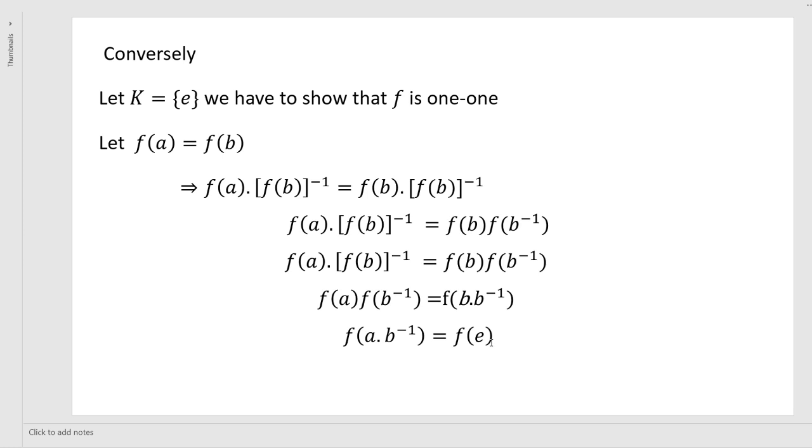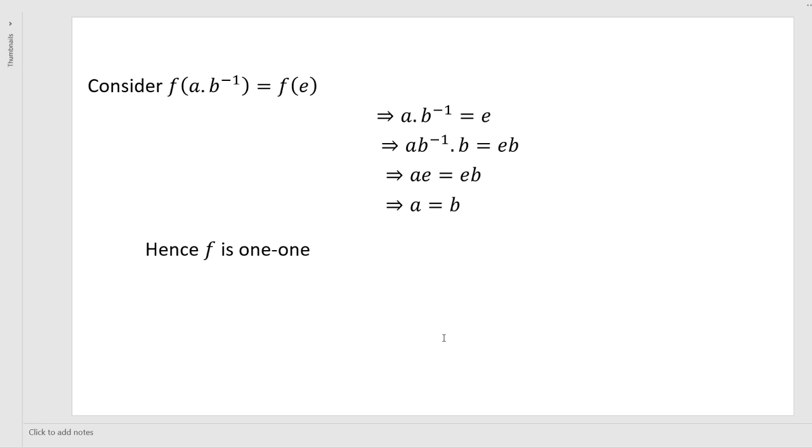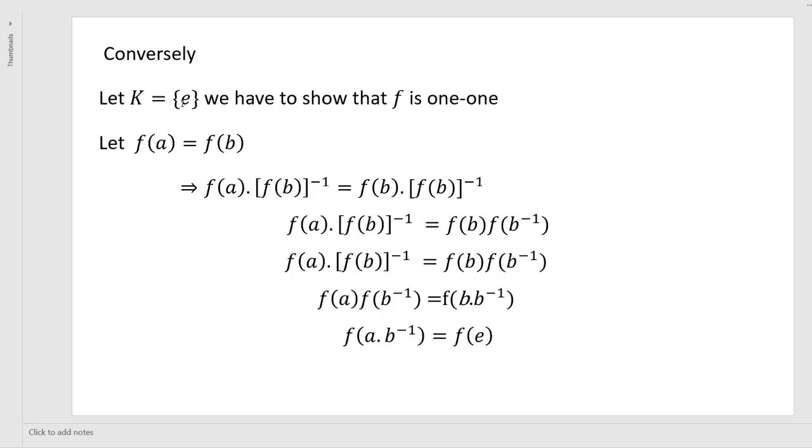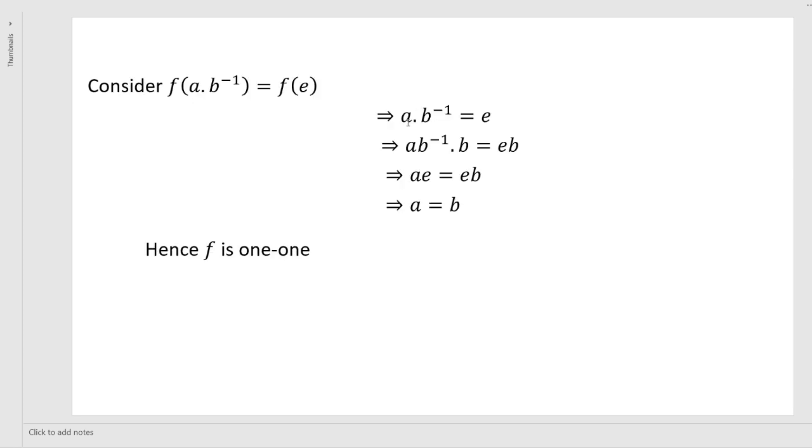So here f of a b inverse is equal to f of e. So a b inverse is equal to e, because they have told that K is the single element e. Therefore a b inverse is equal to e. Multiply b on both sides. We have b inverse into b is the identity element. a into e is equal to e into b. a into e is a, e into b is b. a is equal to b. Hence f is one-one.